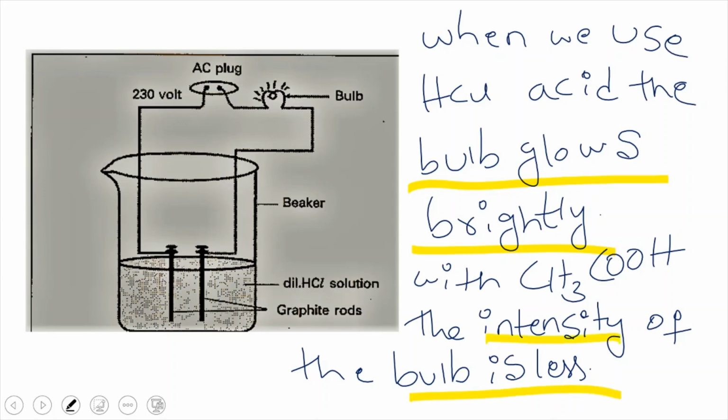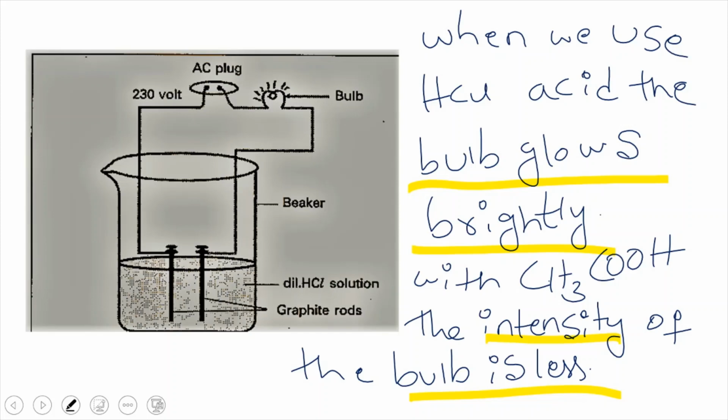The light from the bulb is not that bright. So, by this activity, I concluded that acetic acid is a weak acid and hydrochloric acid is a strong acid.